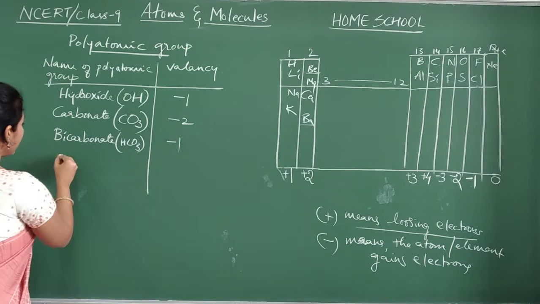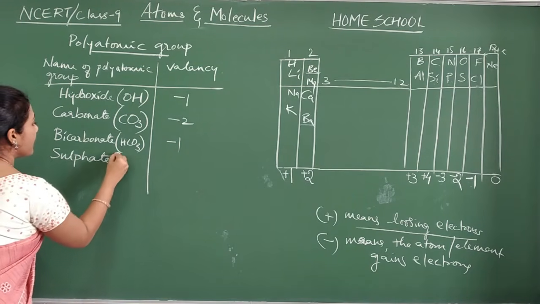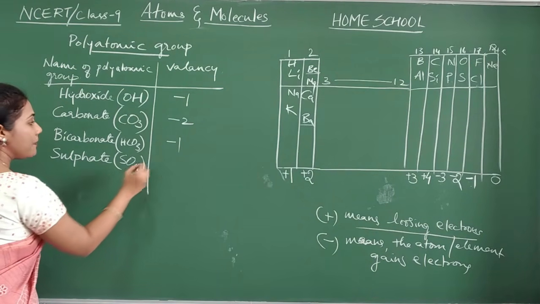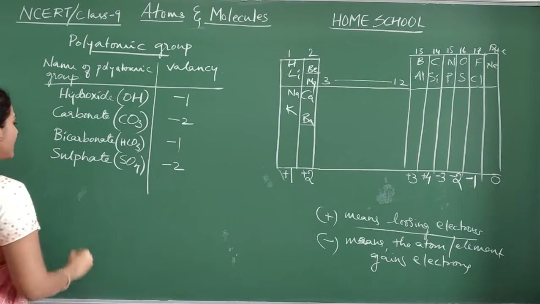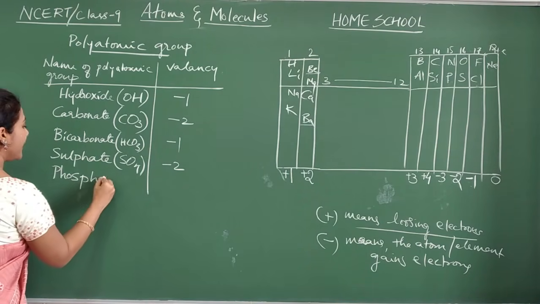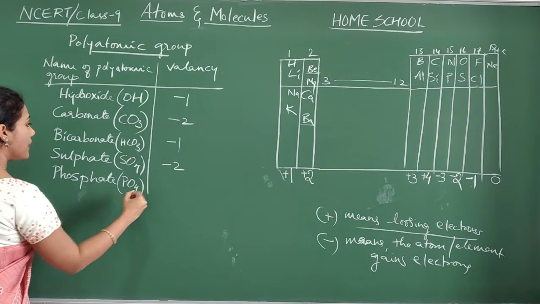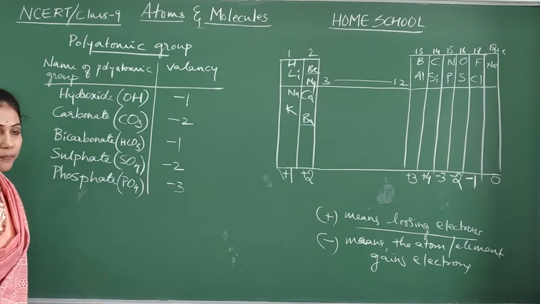Next, sulfate group, SO4 is the symbol. Symbols you should remember, guys, very important. -2 is the valency. Phosphate, PO4 is the symbol, -3 is the valency.